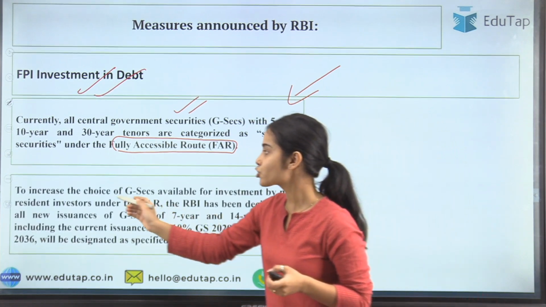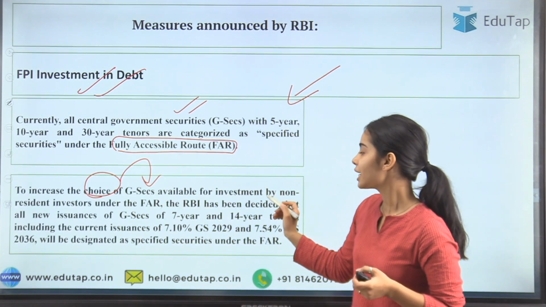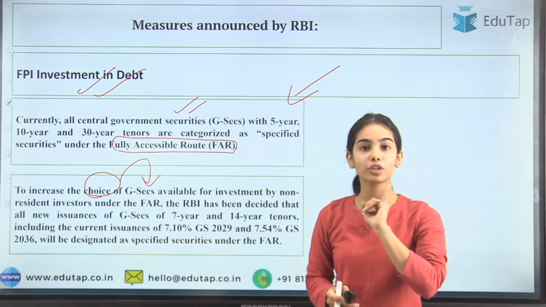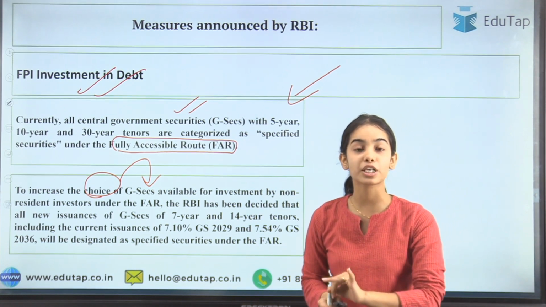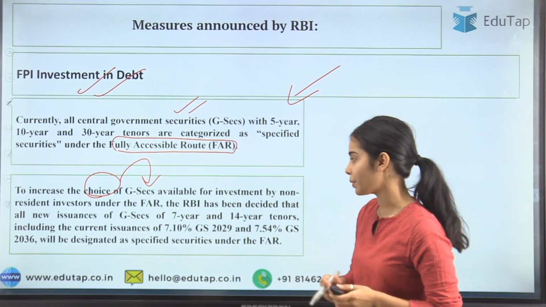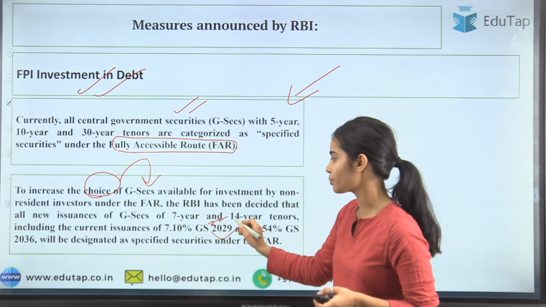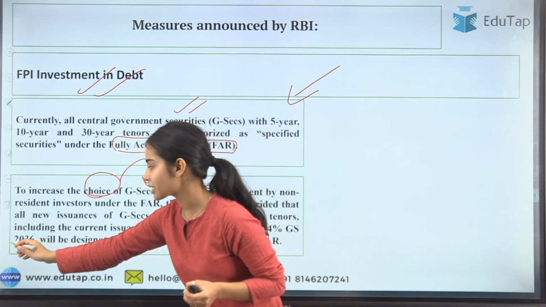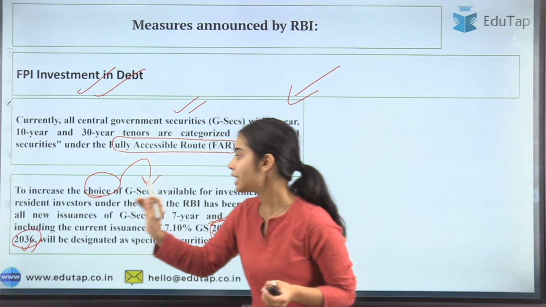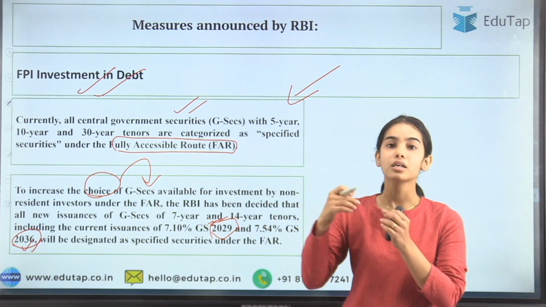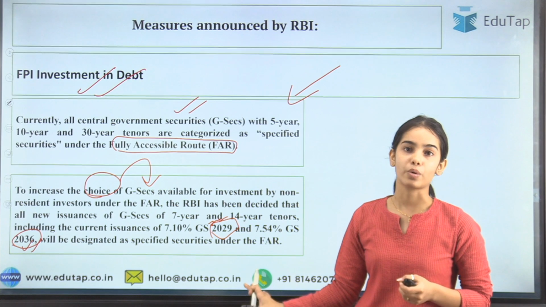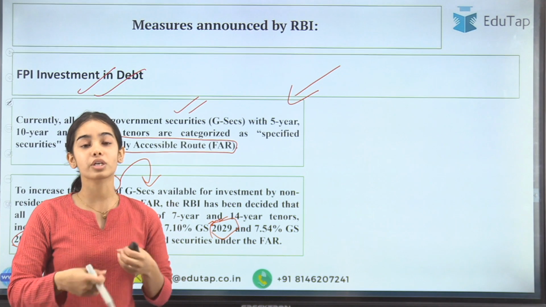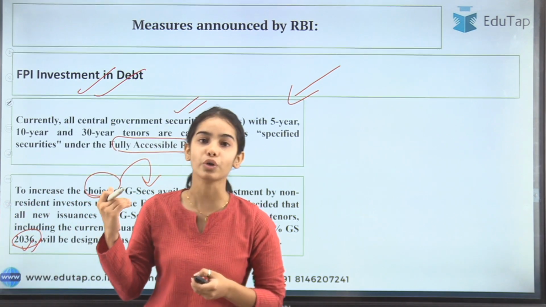it has been said that the choices will be increased for the government securities. Now they will also be made available the 7-year tenure government securities and the 14-year tenure government securities, as well as the current issues that have happened for the 7-year tenure, that is up to 2029, and the 14-year tenure, that is the government securities that will mature in 2036. Even in those new issuances, the foreign portfolio investors can now invest. Okay, so through the fully accessible route, there are more government securities, more choices that have been given to the foreign portfolio investors.